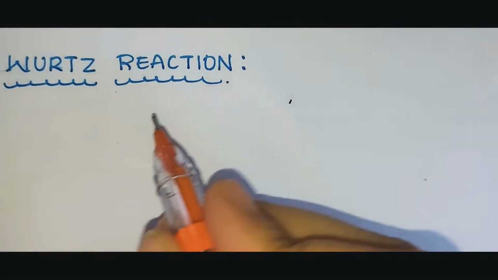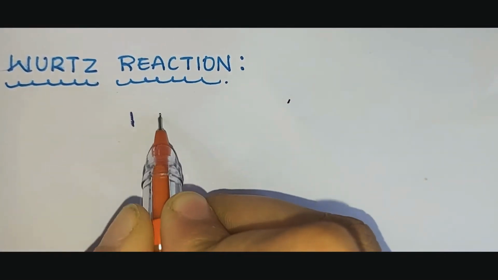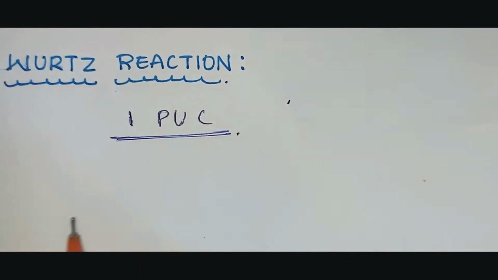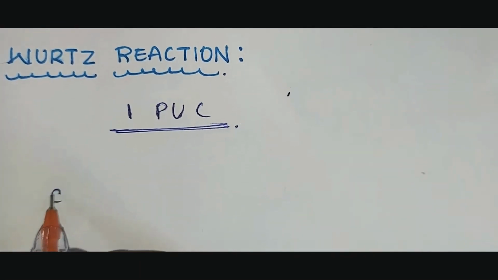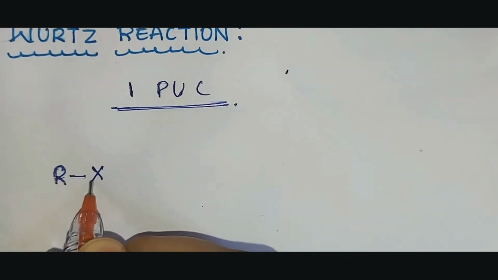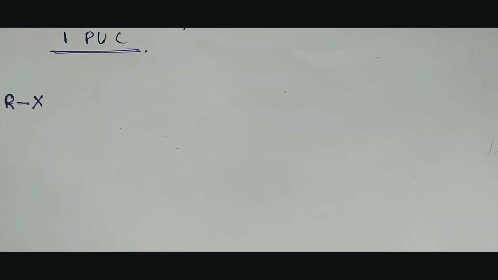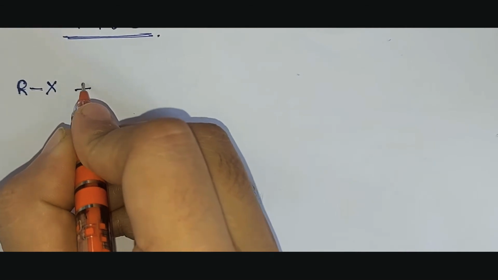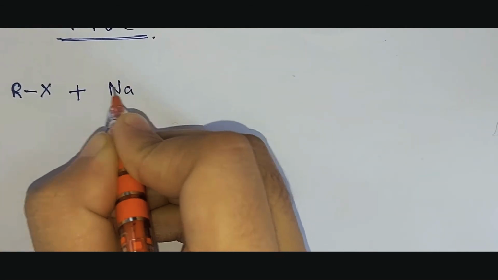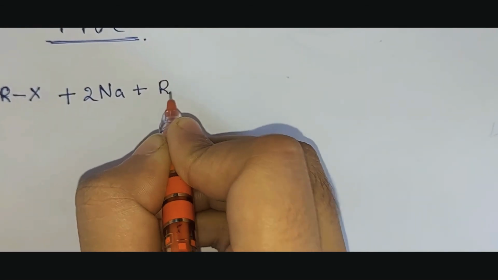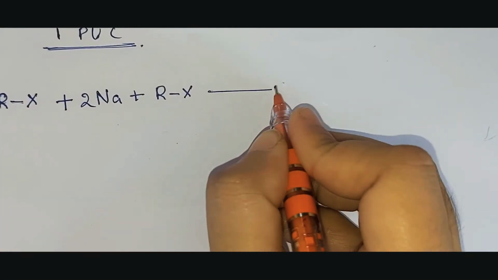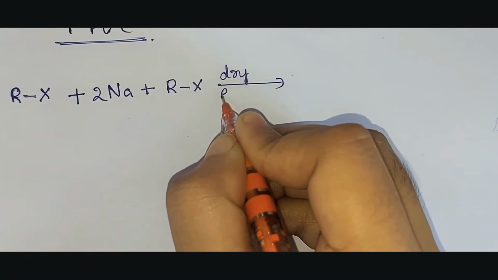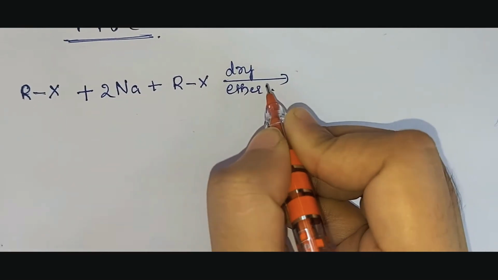So consider Wurtz reaction. This is what you have already studied in first PUC in the unit on hydrocarbons. In Wurtz reaction, we make use of alkyl halide. Alkyl halide reacts with sodium in the presence of dry ether. So when alkyl halides react with sodium metal in the presence of dry ether, the product obtained is an alkane. This is a reaction which we have already studied in first PUC.